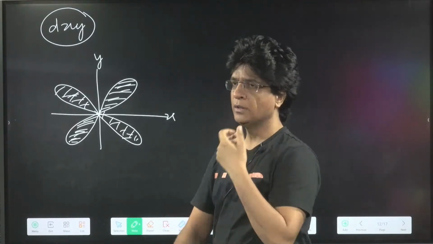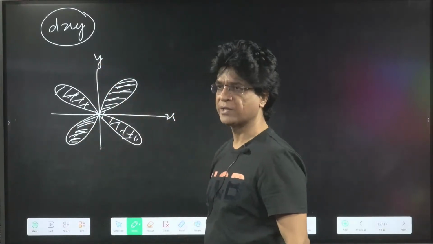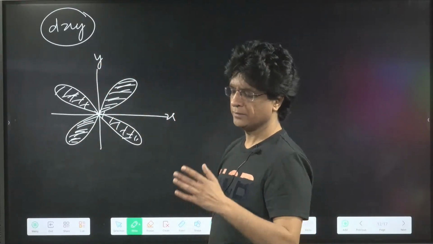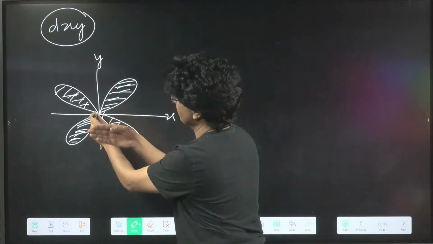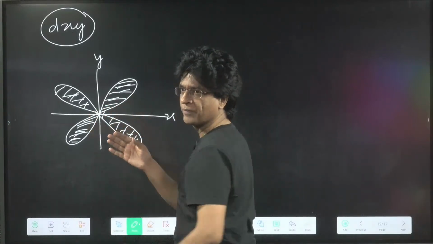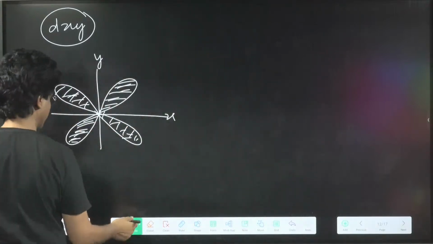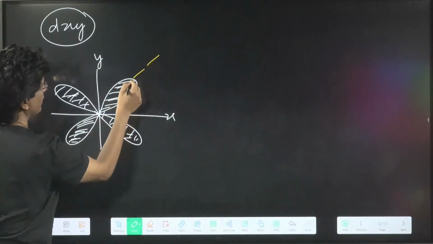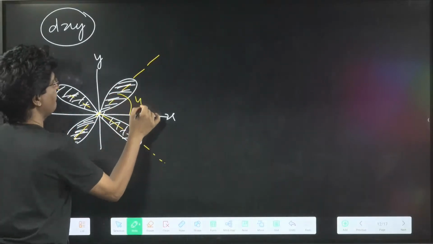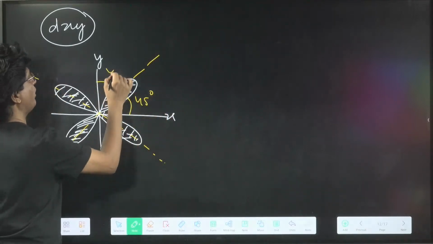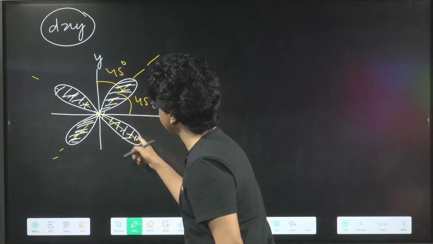No, the direction, this is the x-axis, this is the y-axis. The z-axis will be this one, and in this direction there is no electron. These lobes, if you look properly, are at 45 degrees to the x-axis and 45 degrees to the y-axis.